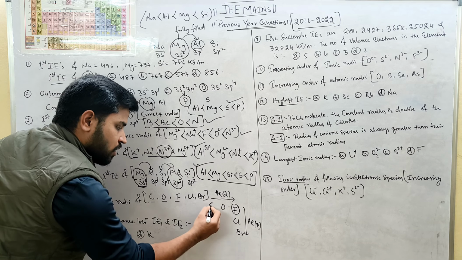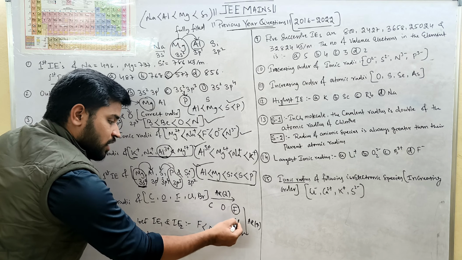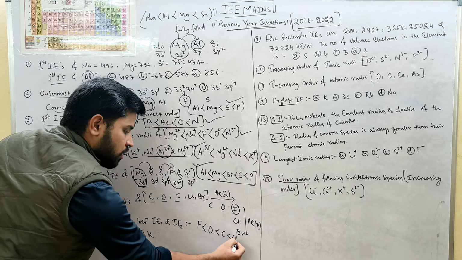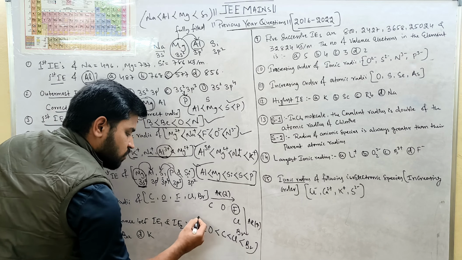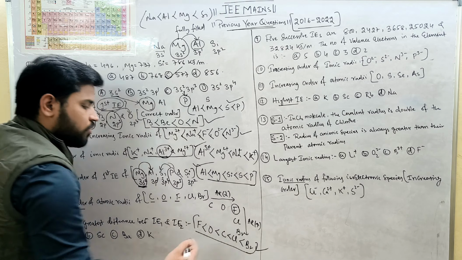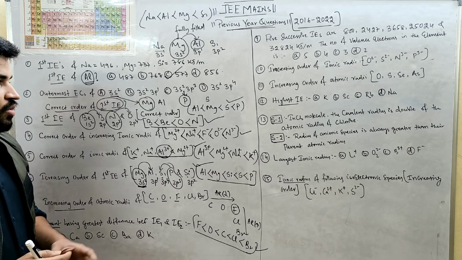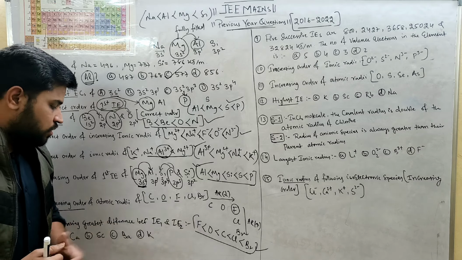Then who? Oxygen. Then who? Carbon. Then who will come? Chlorine. Then will come bromine. So this is the order of atomic radius. Hope you are getting the point for this.